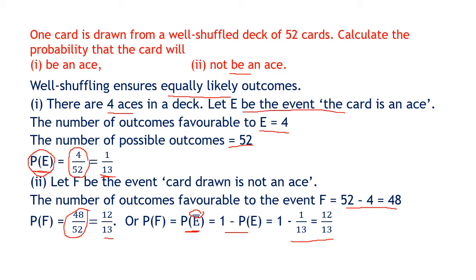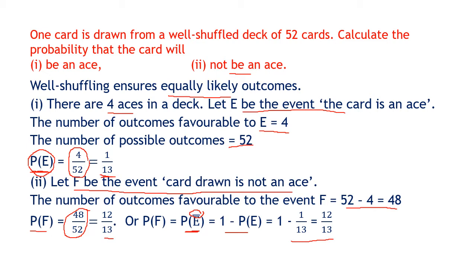Or you can write here P into bracket, card is an ace. Instead of E, you can write directly P of card is an ace. So we have to also name the events. Let F be the event, card is not an ace. So you also have to name the events and then in the sum you have to write down the probability with the name of the event. So this is about the cards.